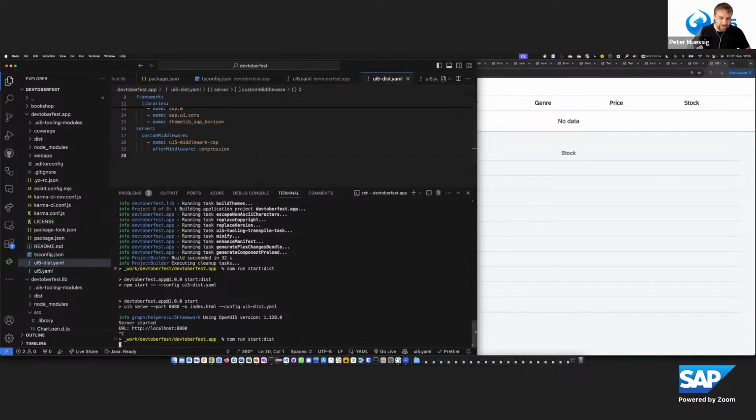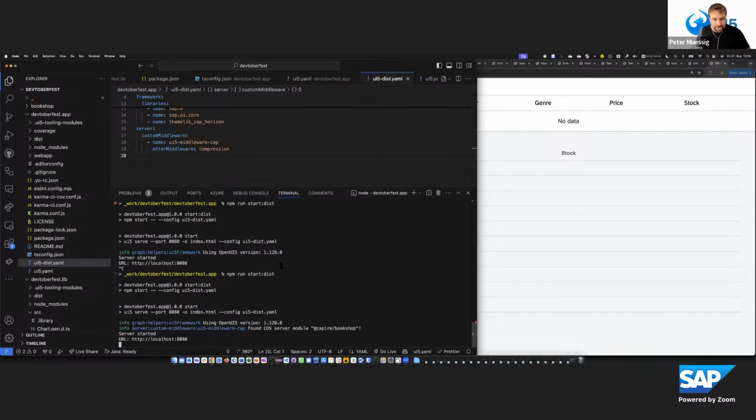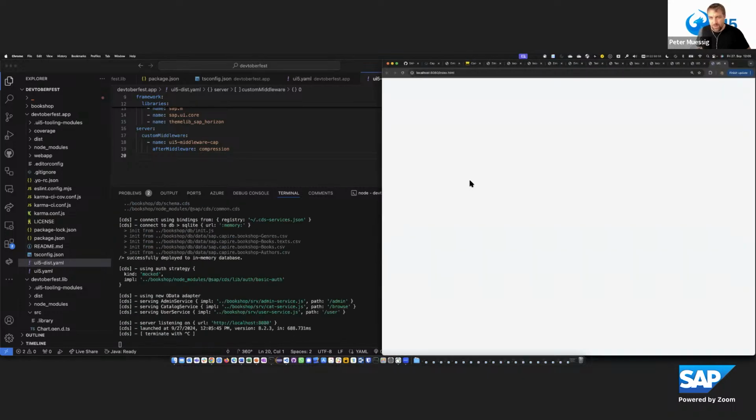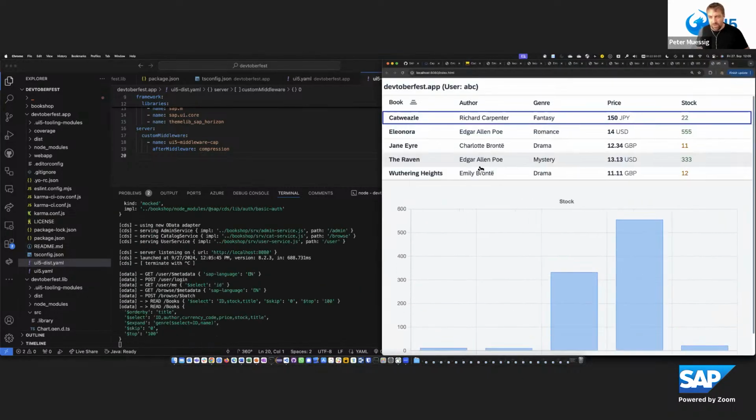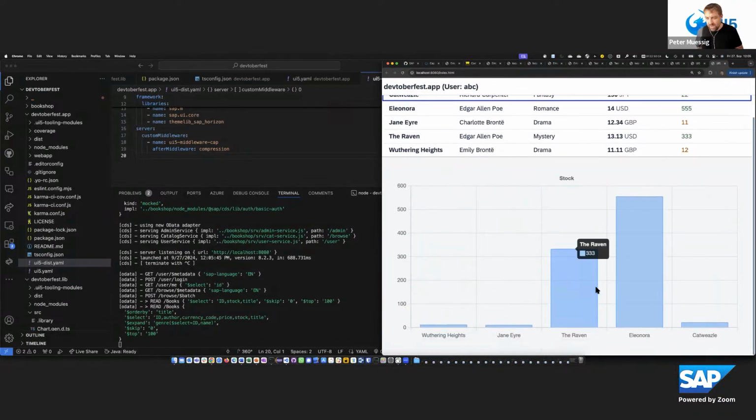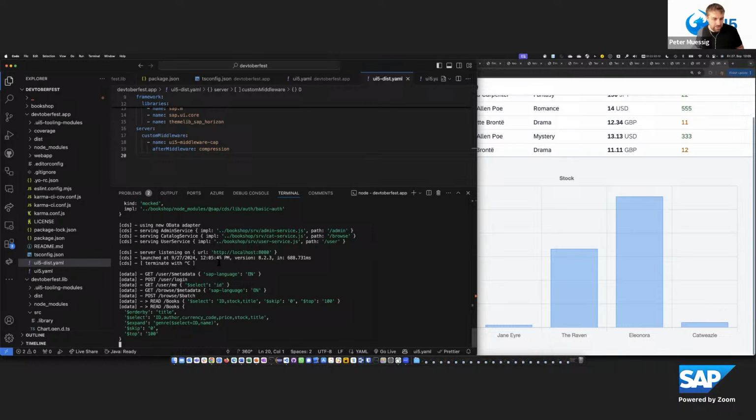And when doing that, the application will also come up now with a build output, with a component preload, a pre-built application, a chart application, and so on. So it's now fully built.